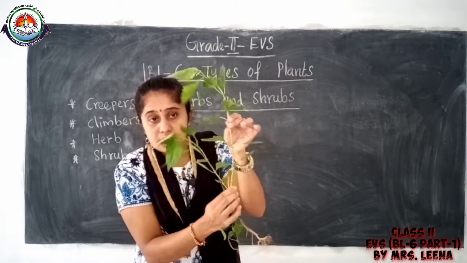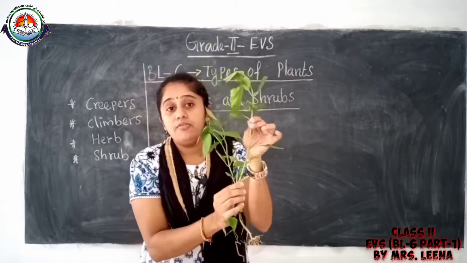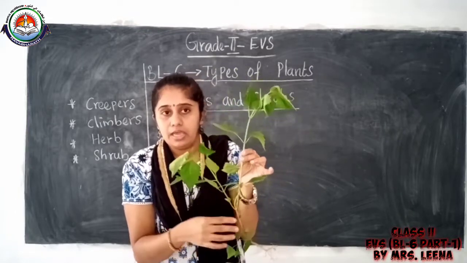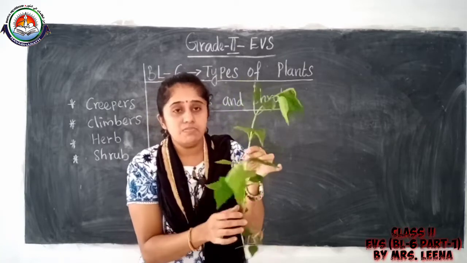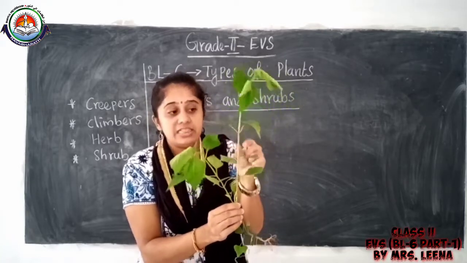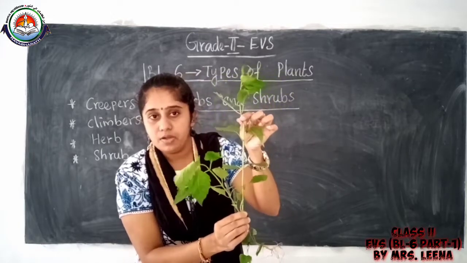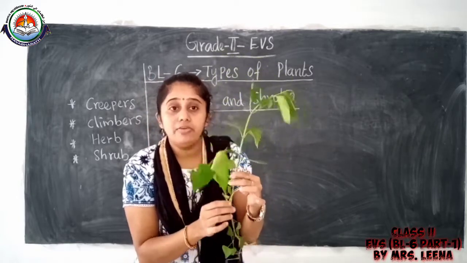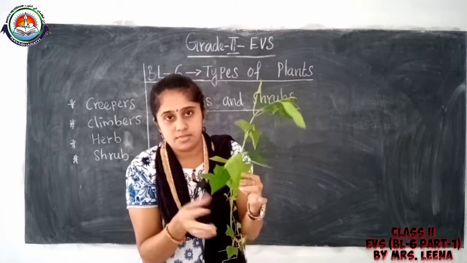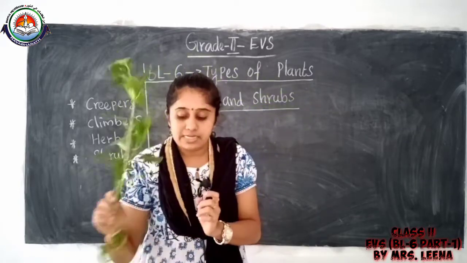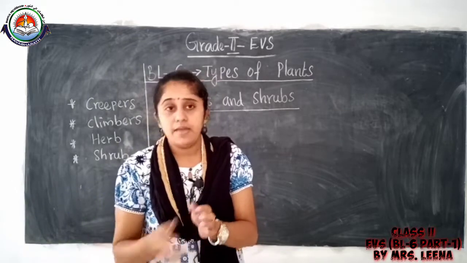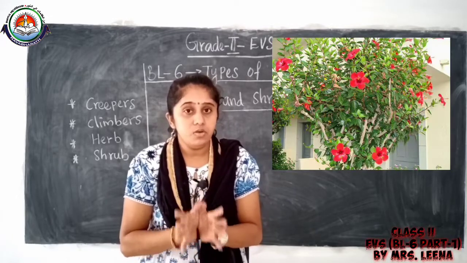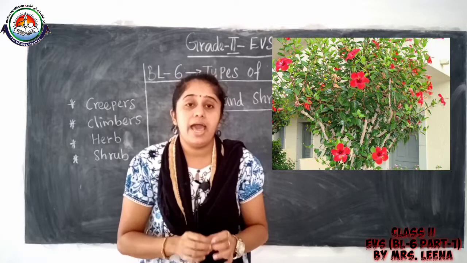Okay, understood? Many herbs live for only a few months, for a few seasons. So the herbs have soft, weak, thin and green stem. Understood, children? Most of the herbs live for a few months or a season. Then the next type, shrub. See, shrubs have woody stem. Most of the shrubs have woody stem.